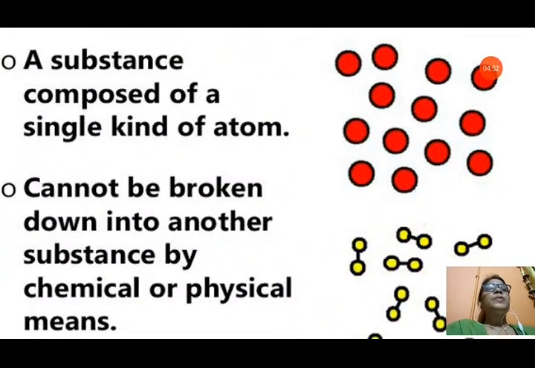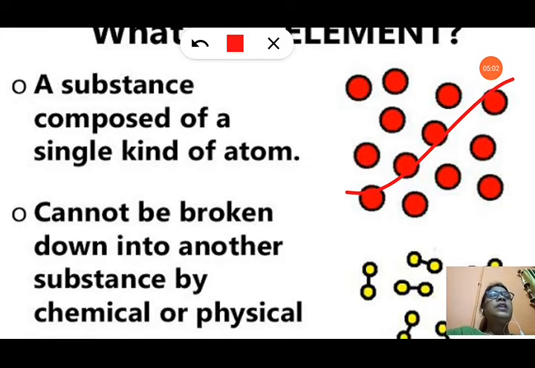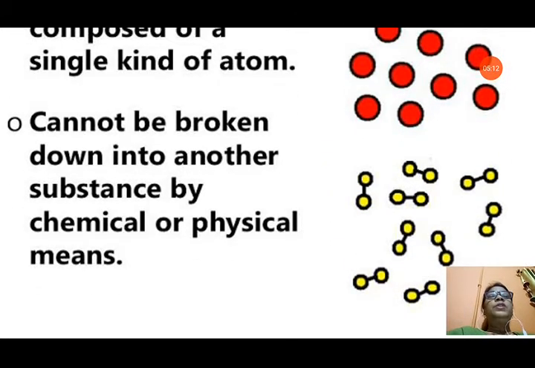Now here you can see in this picture it is very clear what an element is: a substance composed of a single kind of atom. You can see the red color atoms are shown. These red color atoms are all shown as single atoms, all the same. An element cannot be broken down into another substance by chemical or physical means. That means these elements cannot be broken by any physical or chemical means into any other substance. These are elements.